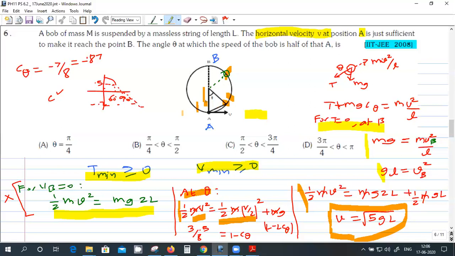The potential energy is because of this height. From this, things will cancel, and v is root 5GL, you have to use that one. So from there, you get cos theta as minus 7 by 8.